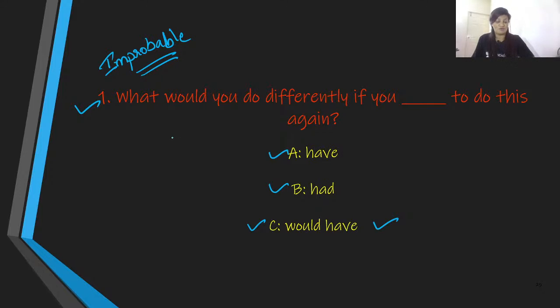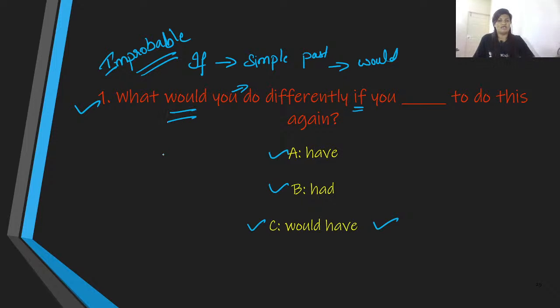If you can remember, we use the if clause, and the if clause is in simple past, and then the other clause is in would. So here is our would, and this refers to simple past.